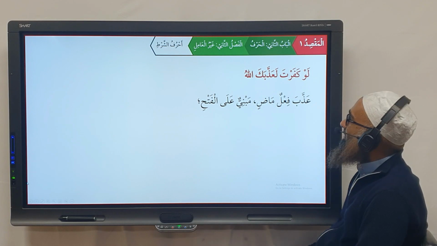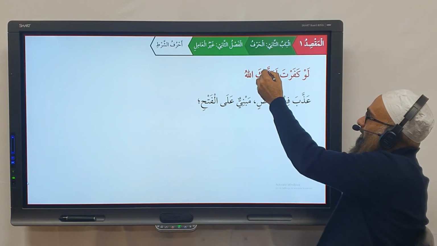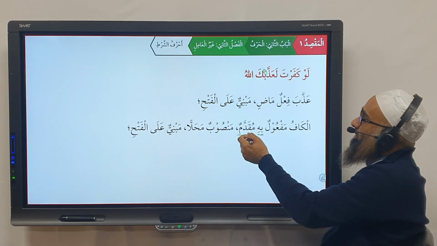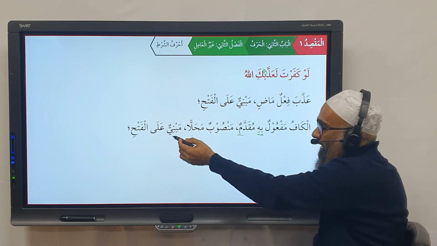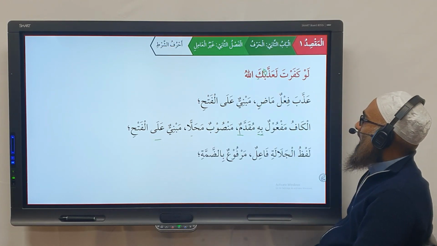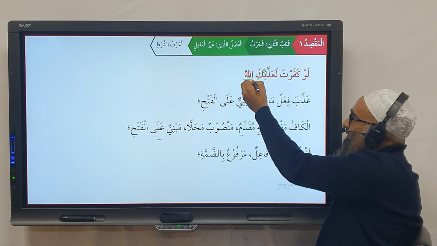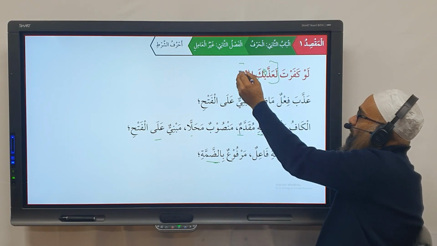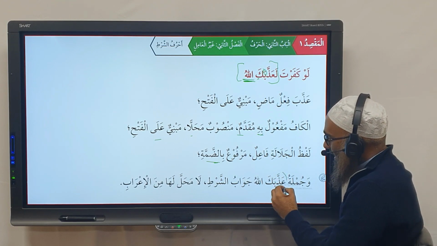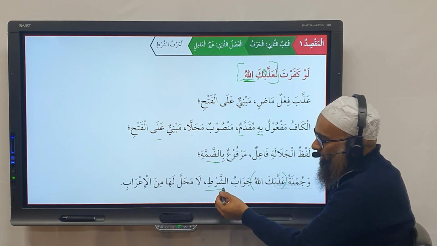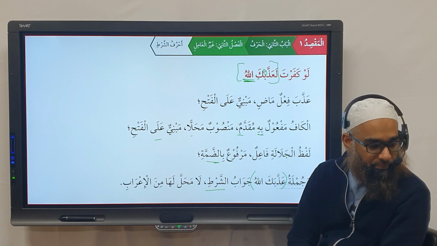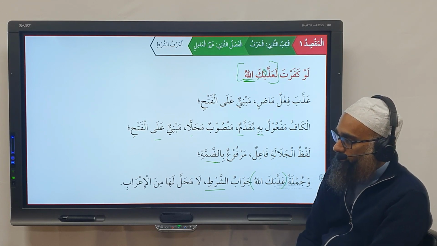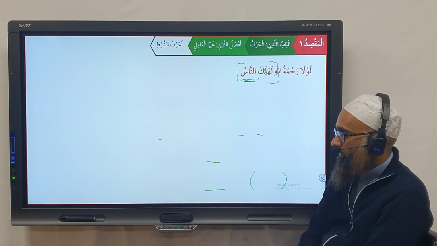And then we say adhaba is fa'il madhi mabni al-fath. Ka is a maf'ul bihi muqaddam over the lafz jalala, mahallan mansub mabni al-fath. And then lafz jalala is a fa'il marfu'un bid-dhamma. And then what does this jumla become? وَجُمْلَةُ عَذَّبَكَ اللَّهُ جَوَابُ الشَّرْطِ لَا مَحَلَّ لَهَا مِنَ الْإِعْرَابِ. Understood?